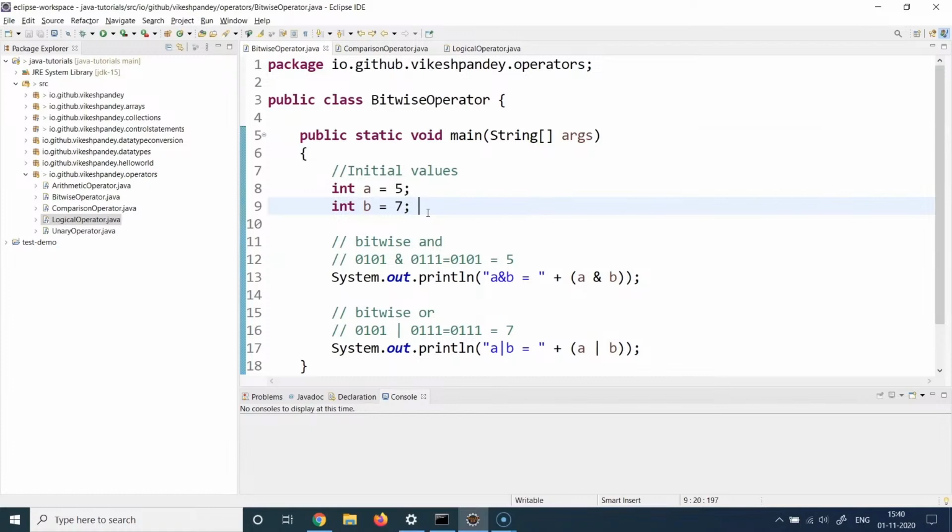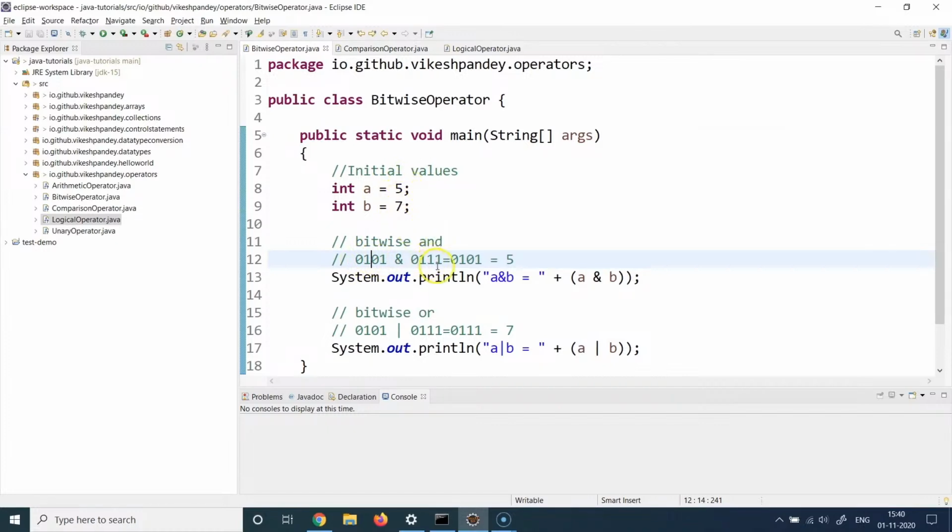They are stored in a standard bit representation, which you may have studied in your mathematics. To give you a recap, this 5 will basically be written in the memory as 0, 1, 0, 1. And it starts from here. 2 raised to power 0 into 1 becomes 1. 2 raised to power 1 into 0 becomes 0. 2 raised to power 2 into 1 becomes 4. And 2 raised to power 3 into 0 becomes 0. So 0 plus 4 plus 0 plus 1 becomes 5. And that's how 5 is displayed to you.